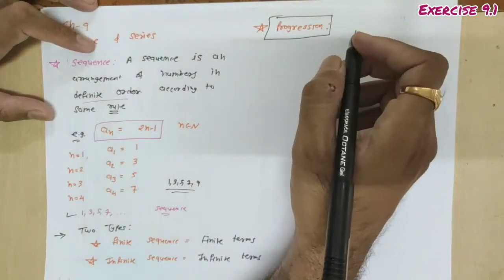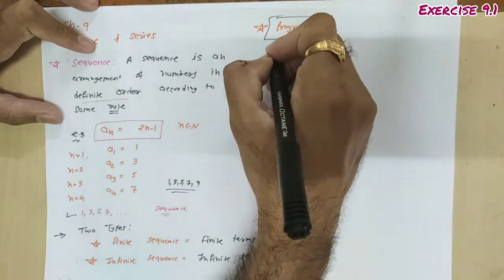So what is progression? Progressions are nothing but sequences following a specific pattern.